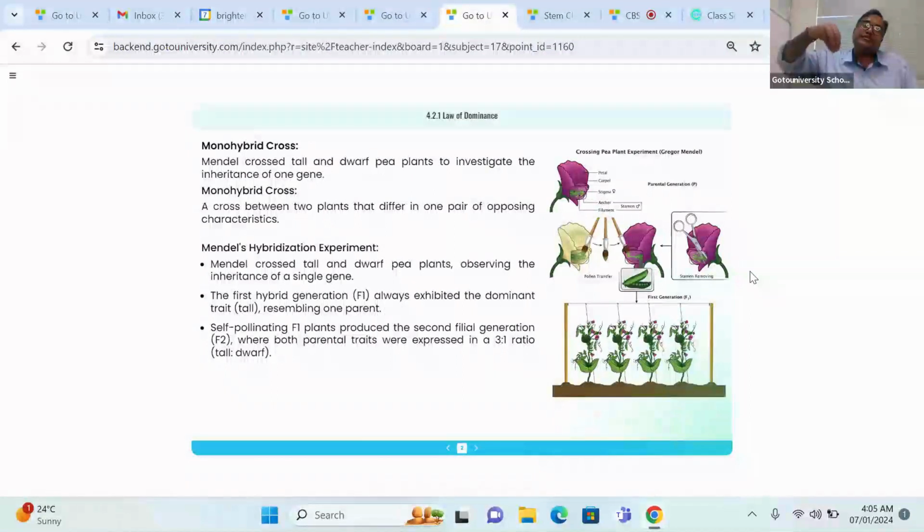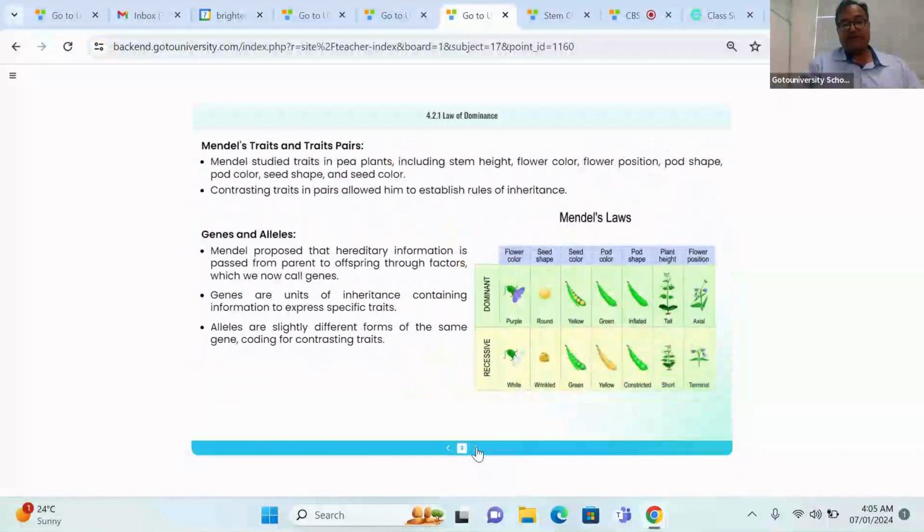The pollen grain moving within the same flower is self-pollination. Pollen grain moving from one flower to another flower is cross-pollination. Right? So this is the way you need to understand. Now we are entering into the law of dominance.